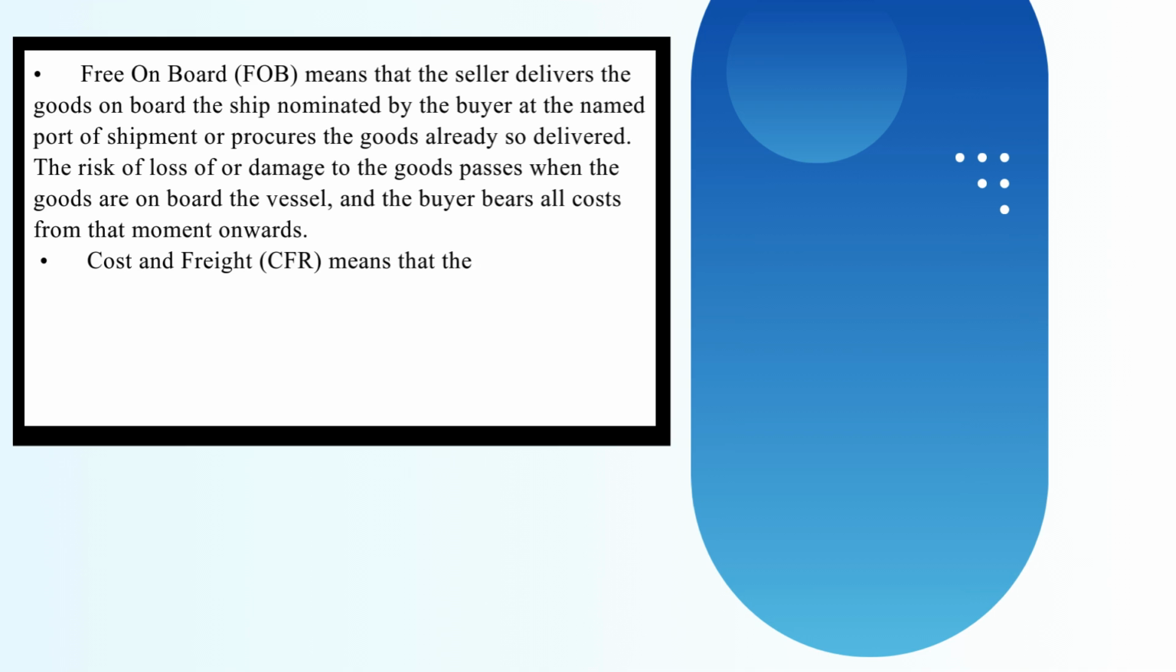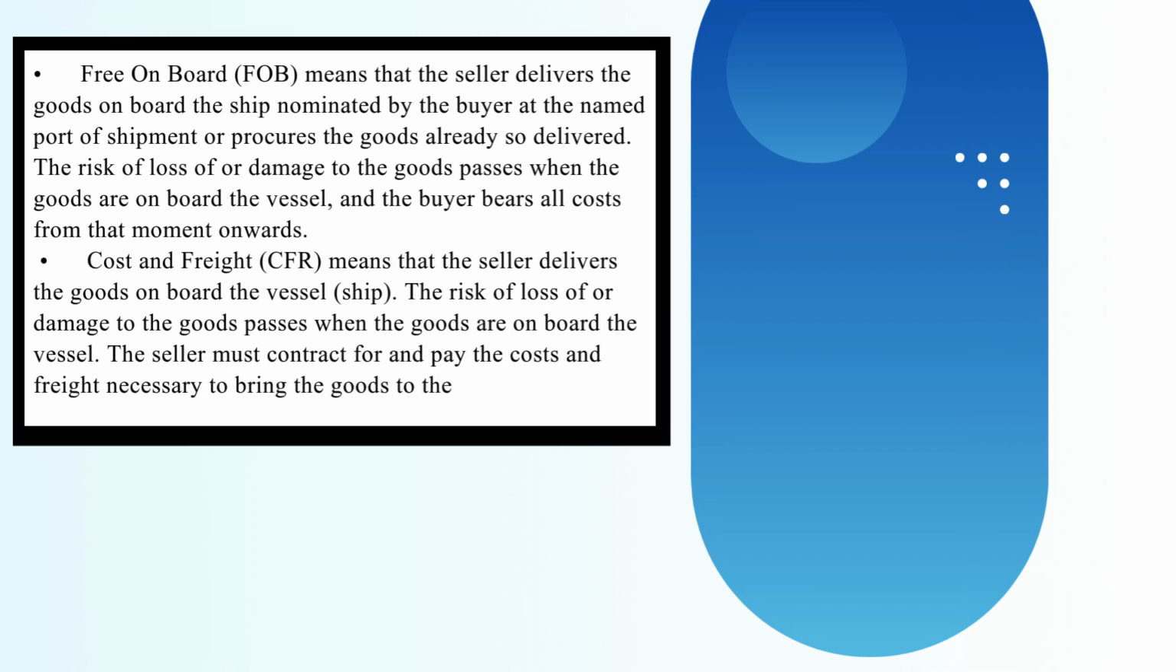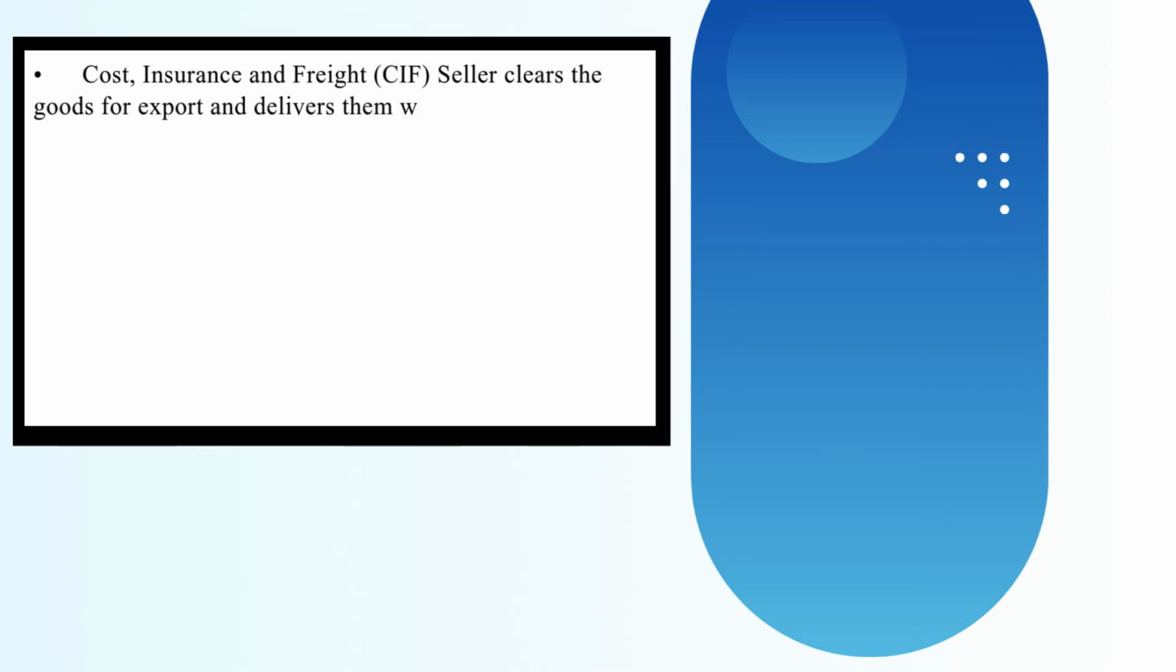Cost and freight, CFR, means that the seller delivers the goods on board the vessel, ship. The risk of loss of or damage to the goods passes when the goods are on board the vessel. The seller must contract for and pay the costs and freight necessary to bring the goods to the named port of destination.